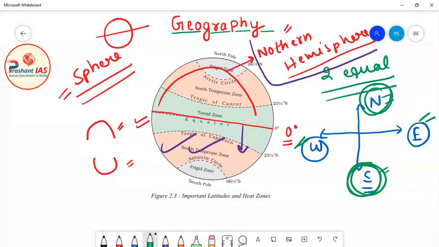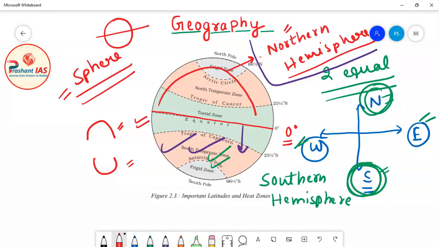Now this is also a hemisphere. Hemisphere means half of a sphere. So if earth is a sphere, then this is also a hemisphere, and we will call it the southern hemisphere. Now you have to remember that the equator divides the earth into two equal halves.